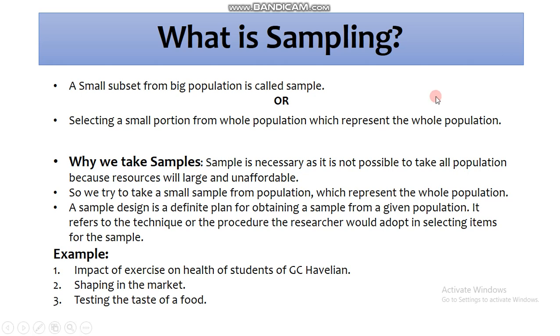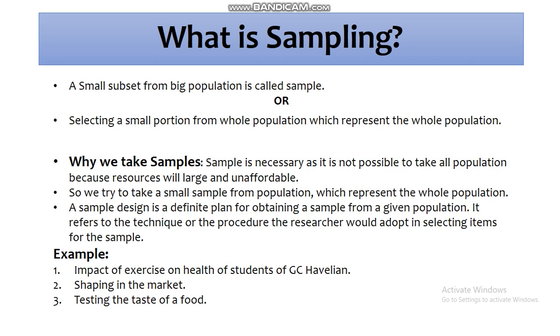Some examples of sampling: the impact of exercise on the health of students of Government College of Averia. If a student wants to research the impact of exercise on the students of this college, it is not possible to go to each and every student and ask questions. So they choose some samples from the population. They may divide the population into subunits according to departments, and then take a few samples from each group or department which represent the whole population.